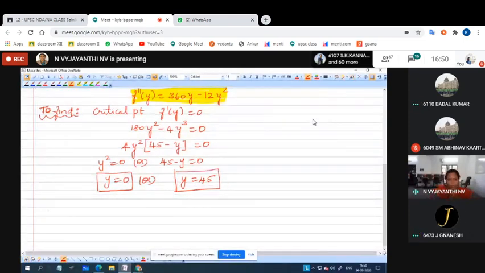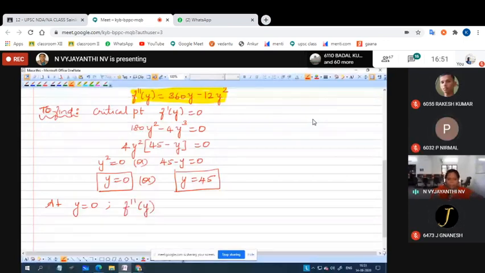Now, where should we substitute these critical points? In which equation? The second derivative. So f double dash of 0 is 360 into 0 minus 12 into 0, which becomes 0.